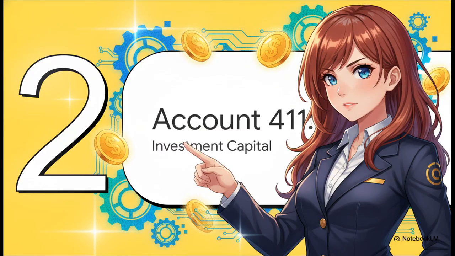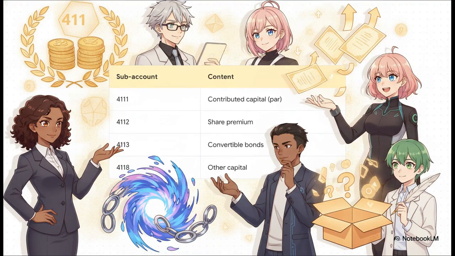Let's move into Part 2 and look at the star of the show, Account 411, investment capital. Account 411 is massive, but thankfully it's neatly organized into 4 very specific sub-accounts. First up, 4111. This is your contributed capital strictly at par value, the official charter amount. Next is 4112, the share premium. This catches any difference between the actual issue price and that par value. Then we have 4113, which separates out the equity component of convertible bonds. And finally, 4118, which is other capital. As we'll see a bit later, 4118 plays an absolutely crucial role as a sort of interim holding area.